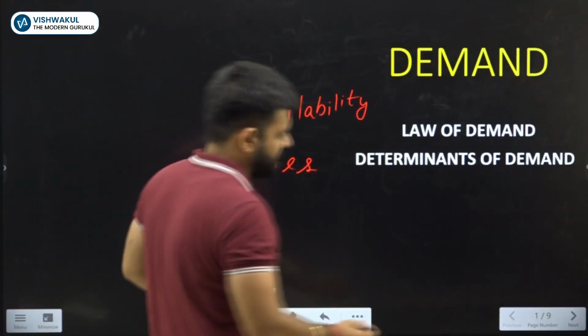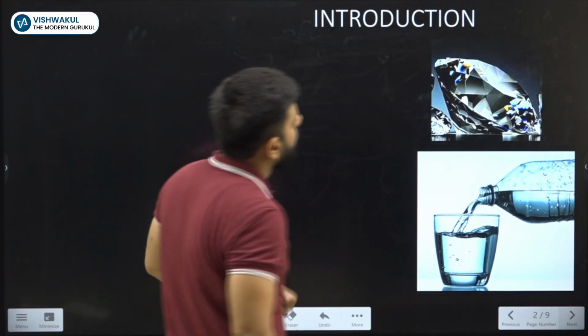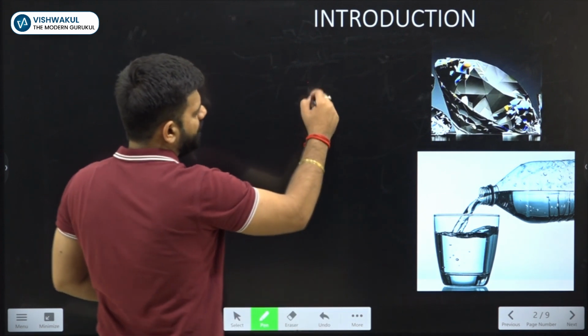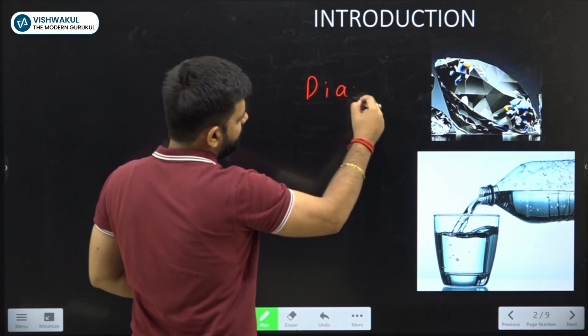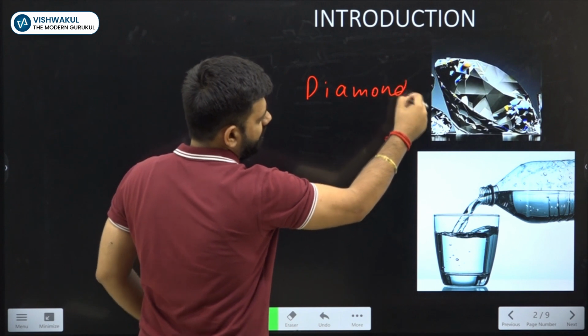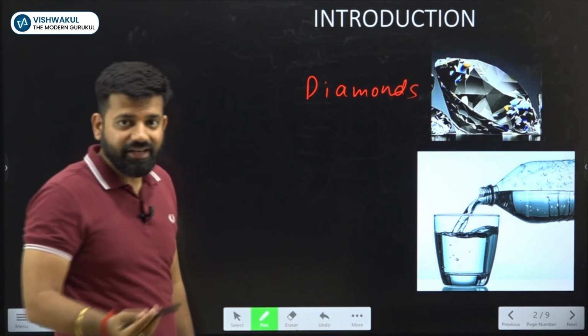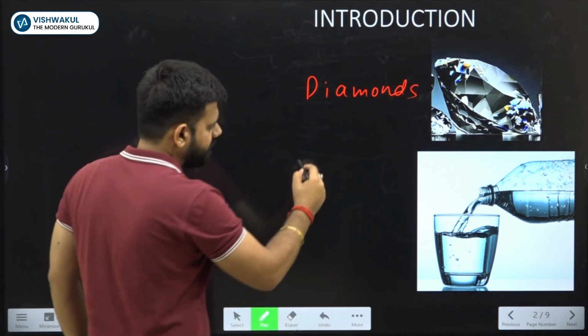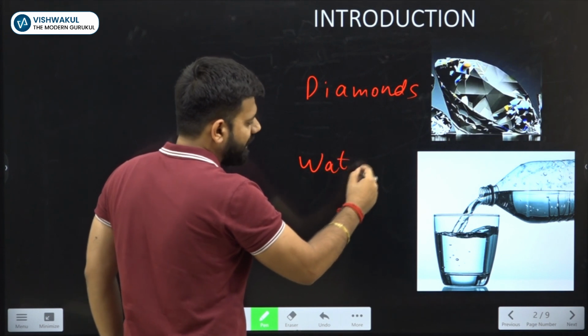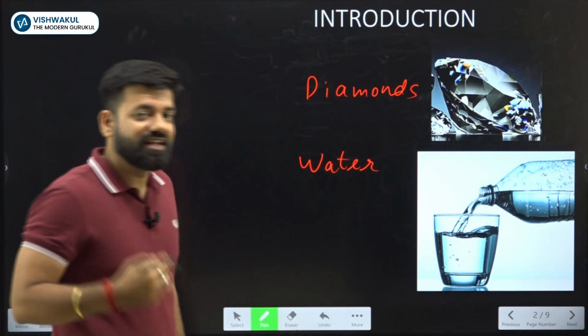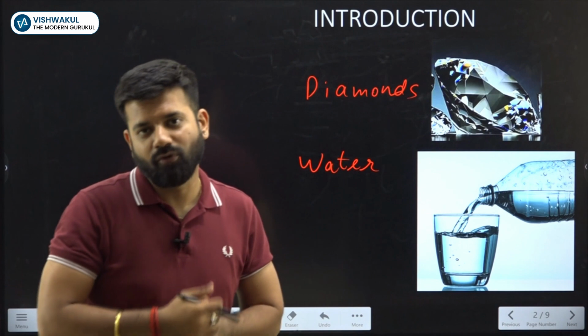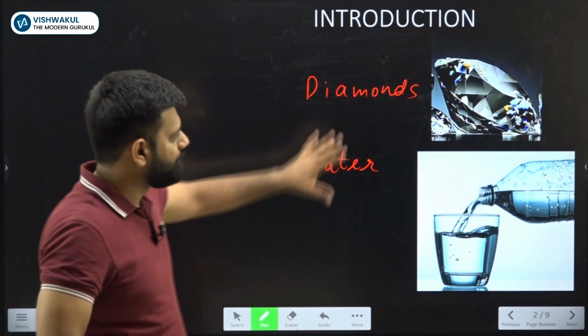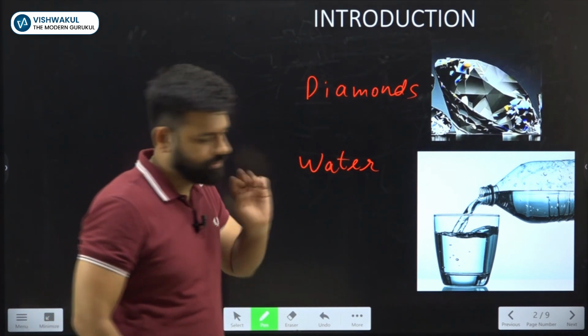Now, next. See, diamonds, consumers feel they are very limited. The consumer will be ready to pay a higher price. Water is available in larger quantity. That's why the consumer tends to pay a lesser amount for it. This was the example of diamond and water.